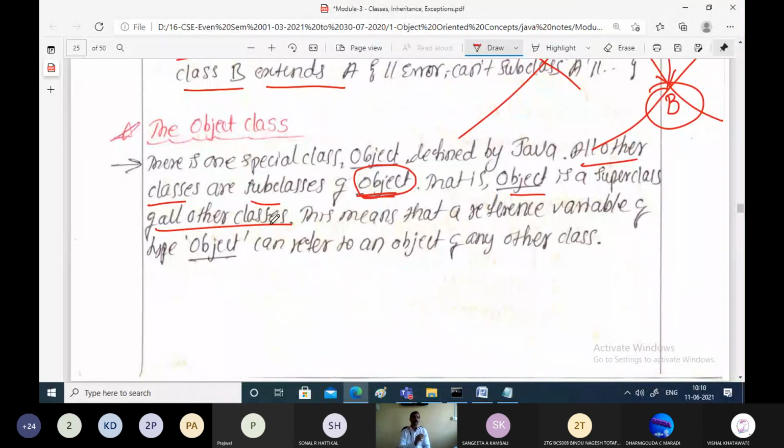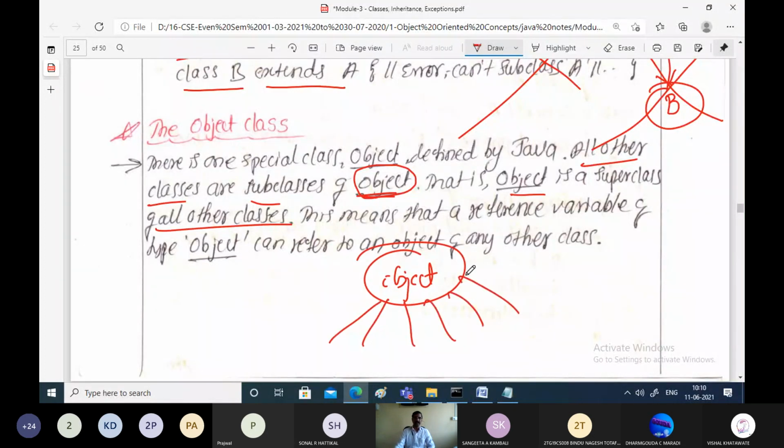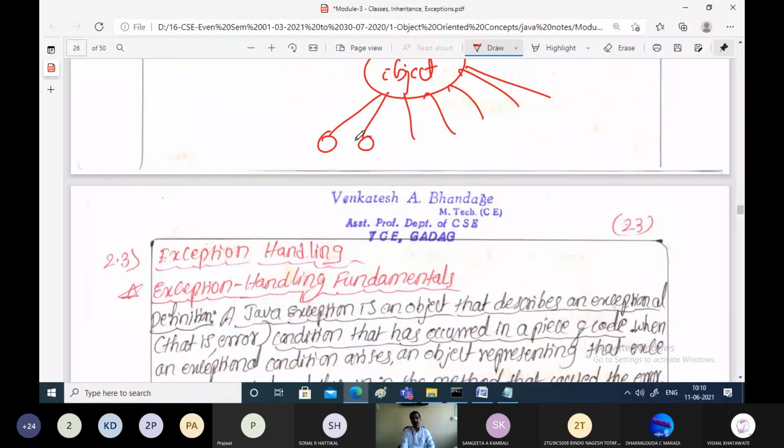This is just a point to be known. If you take a reference variable of Object, which is the superclass for all other classes, whatever hierarchy you use, whatever objects you create, they are all derived from the single superclass called Object.